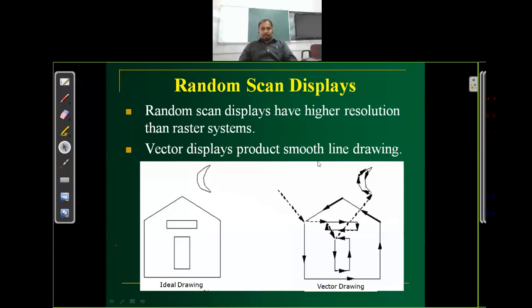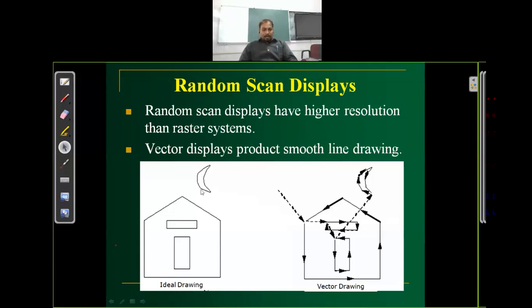Vector display produces smooth line drawing because it just connects the 2 points in a straight way and draws the line. But if we use the raster scan system, it will produce points in each row, and some kind of zigzag lines will be produced. With the vector display or random system display, it will give smooth lines.